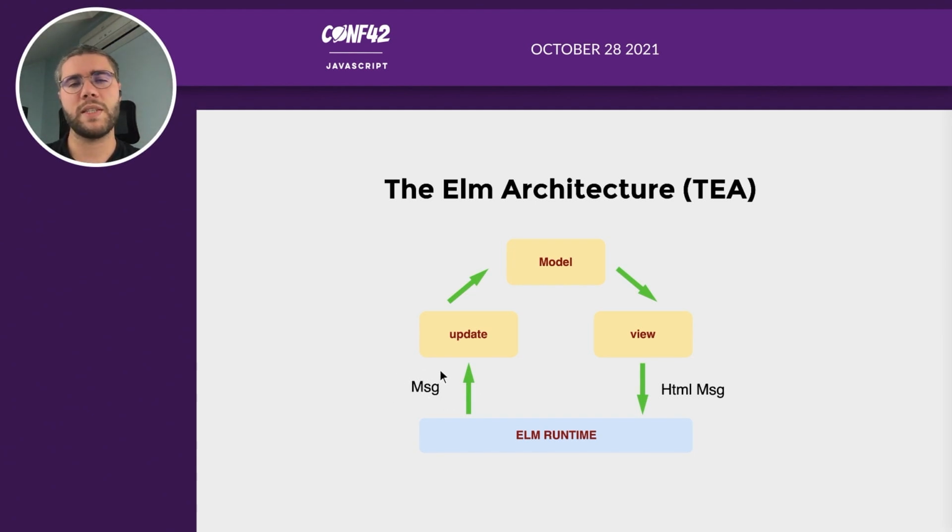This message will be sent to another function that you declare, the update function. The update function will receive the current model and this message, and it will return a new, updated model. This model will be transmitted to the view function to display the new view, etc. So it's a circular data flow that looks a lot like Redux, if you're used to using Redux, because Redux was inspired by the Elm architecture.